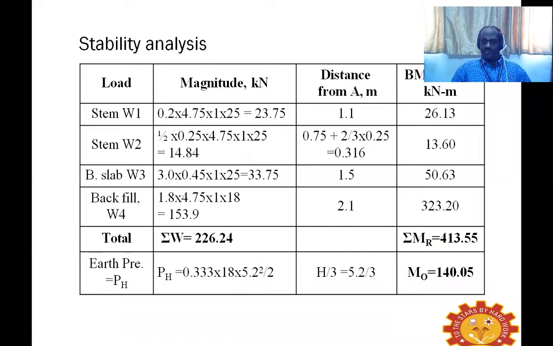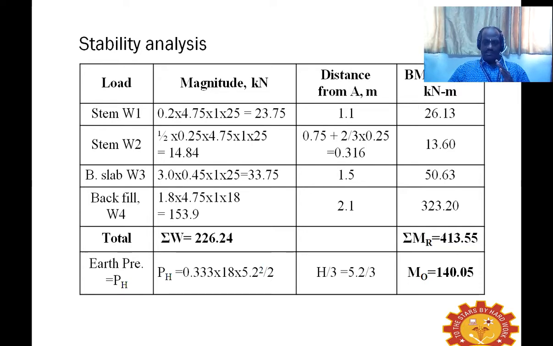The very next step in the design, we have to check whether it is stable. To know the stability, what do we do? We take the stem part. That stem part, as we all know, is vertical towards the face near to the soil mass, whereas it is battered on the outer side, because on top the width is 200 mm and towards the bottom it is 450 mm. So it is battering like that.